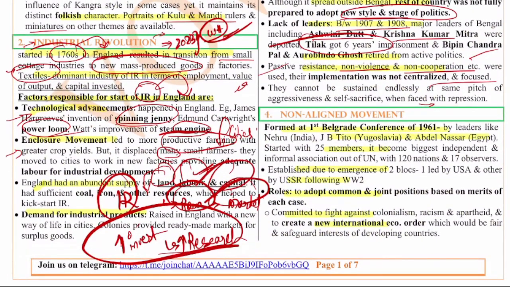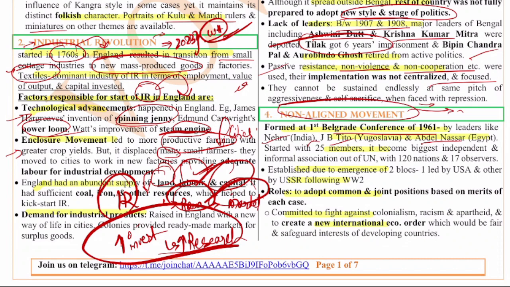The next, fourth question is on the Non-Aligned Movement. The NAM was formed at the first Belgrade conference in 1961 by leaders like Nehru of India, Tito of Yugoslavia, and Abdel Nasser of Egypt. So if there's a question on NAM, always mention these leaders: the first Belgrade conference 1961, Nehru, Tito, and Nasser of Egypt. Just mention all these three names, and your introduction will be sorted.